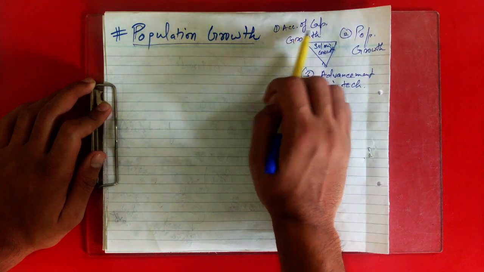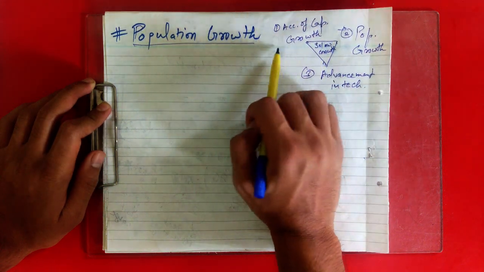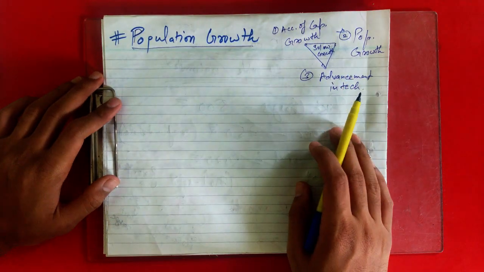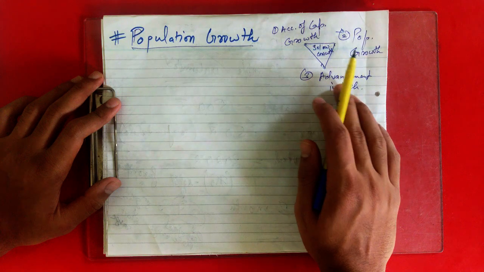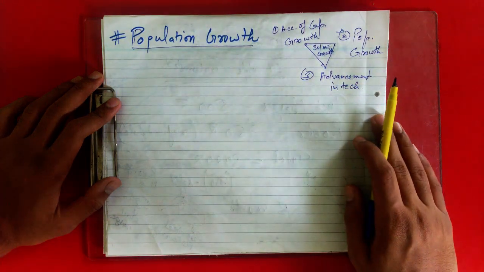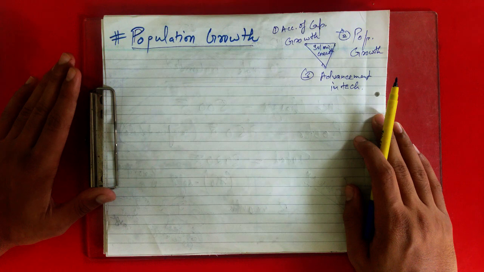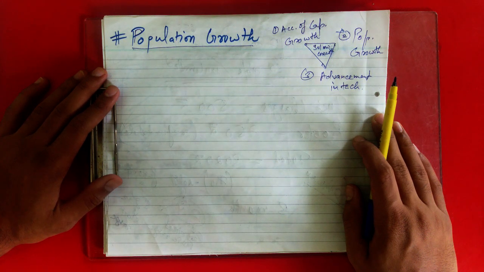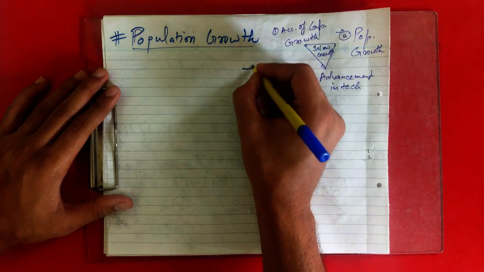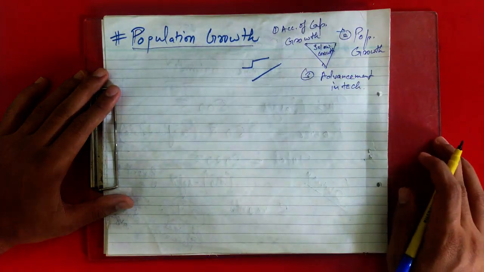If you have not taken the class, first I should say to take this class and then move on to this second aspect, that is population growth. So we are going to discuss now population growth, keeping the other two constant. The basic Solow model shows that capital accumulation by itself cannot explain sustained economic growth, right? A higher rate of saving leads to higher growth, but only temporary. As I already told you, it only leads to a level effect, not a growth effect. Level effect was this and growth effect is this.